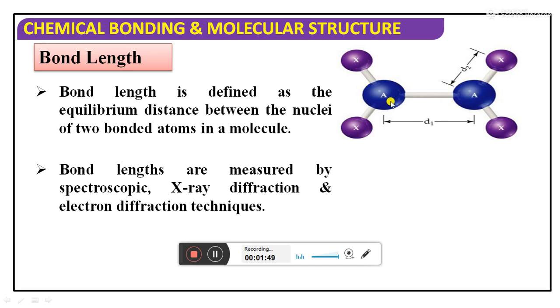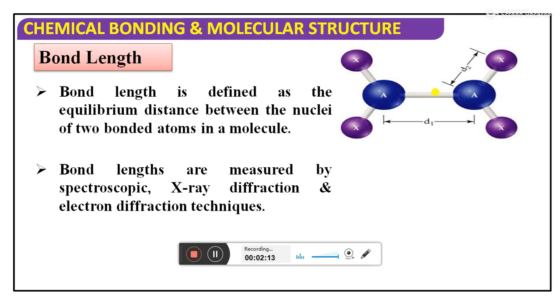Remember students, when a single bond is there, more bond length will come. Whenever the number of bonds increases, bond length will decrease. Bond length we cannot measure directly, because the molecules are very small. We cannot measure the bond length directly, so you have to use some special methods.